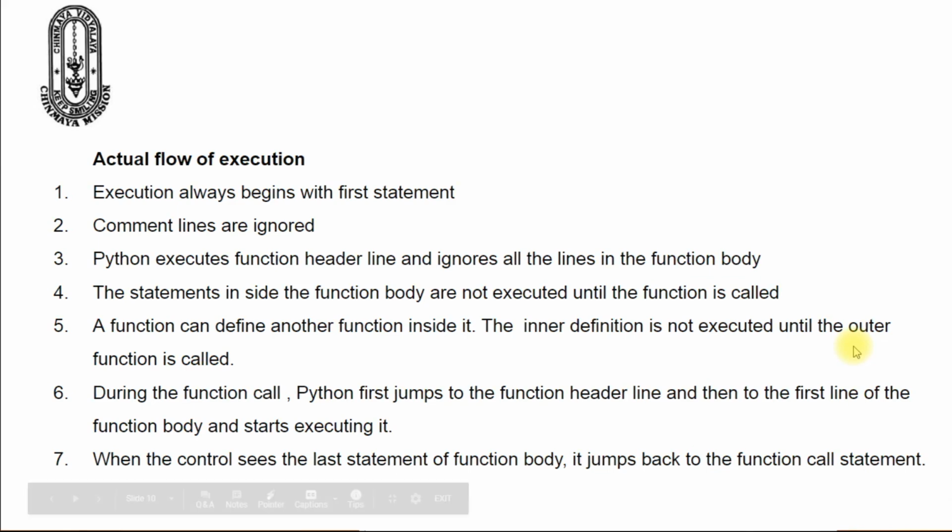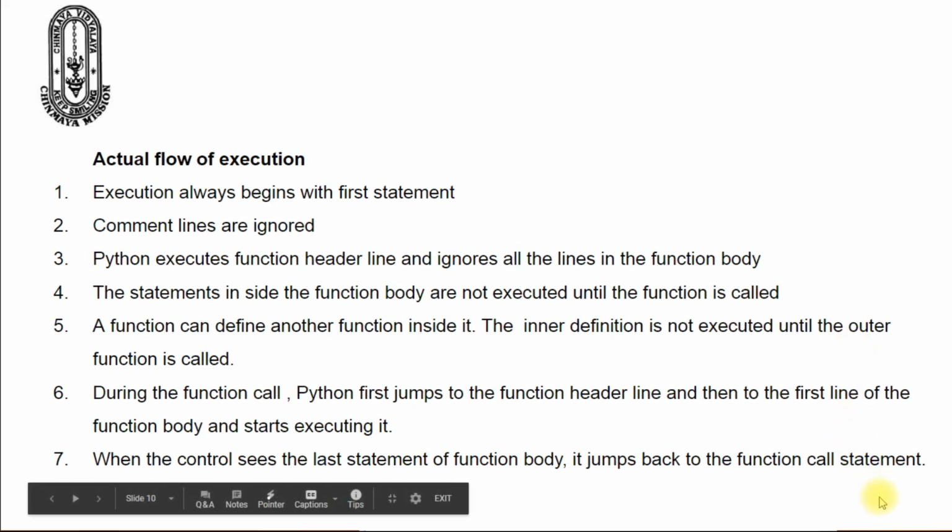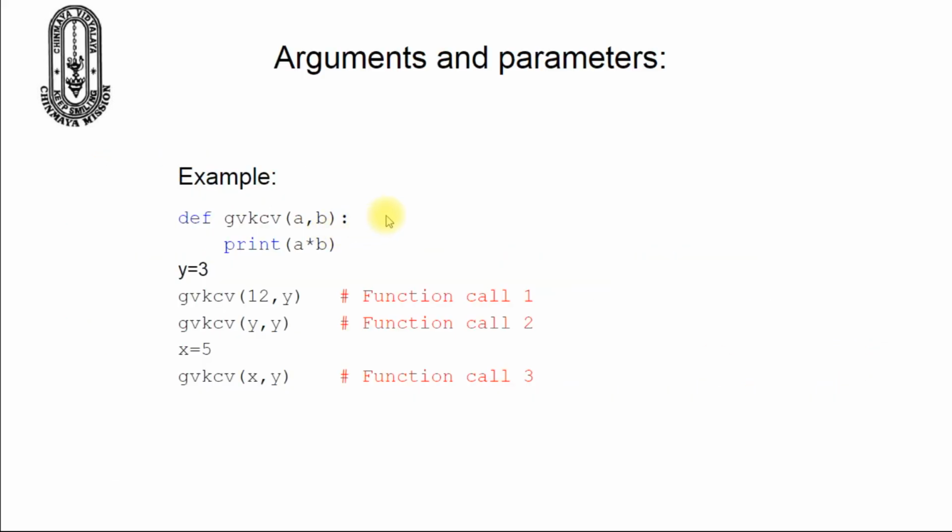A function may or may not have a return statement. If the called function doesn't return any value, then the control jumps back to the line following the function call statement. Arguments and parameters. As we know, we can pass values to the function. If you want to receive values, define variables in the function definition. If you want to send values, define values in the function call statement.